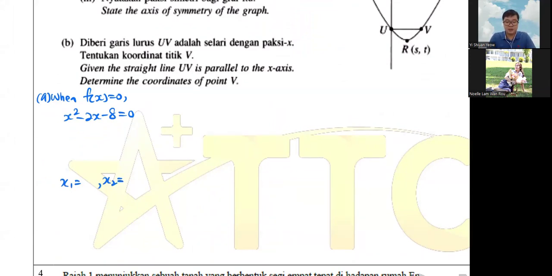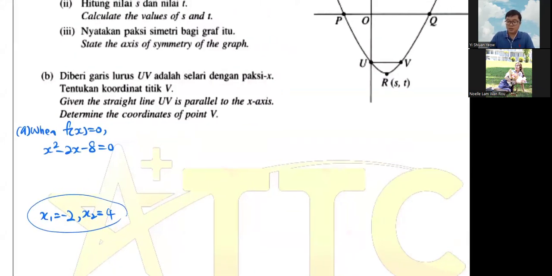If you are using the black color calculator, click mode three times, EQN, press 1, then click right one time, and then degree 2. Then you type your a, b, c, where a is 1, b is -2, and c is -8. When you click equal, the first x is -2, the second x is 4. So technically, this is already your answer.